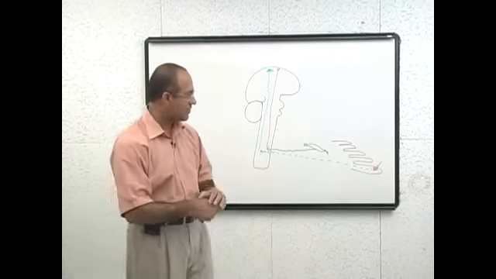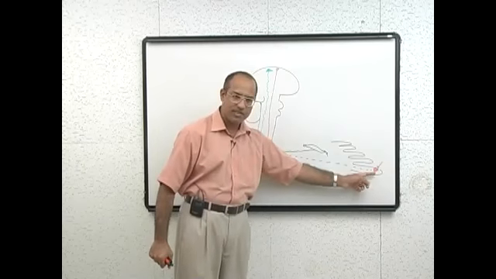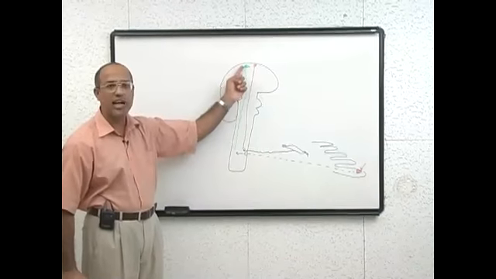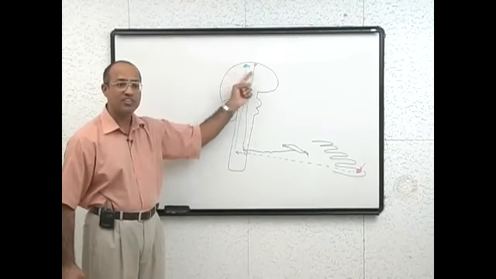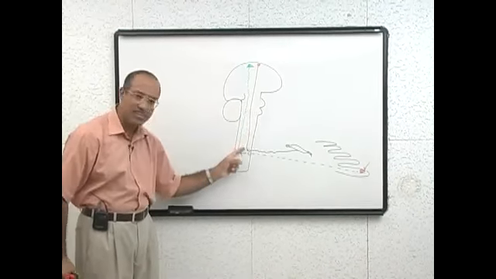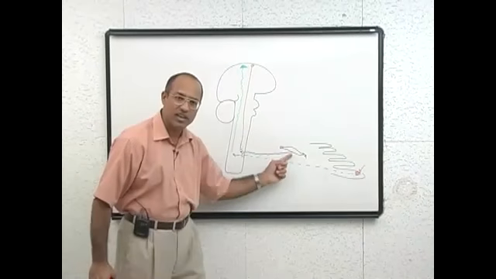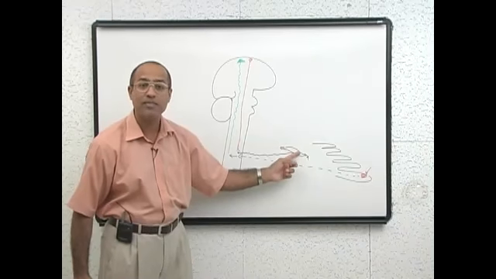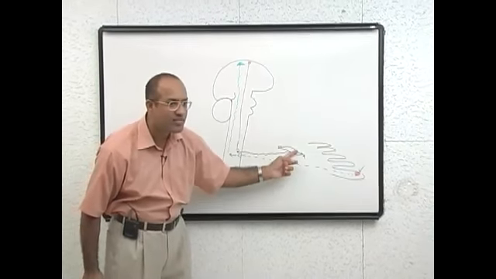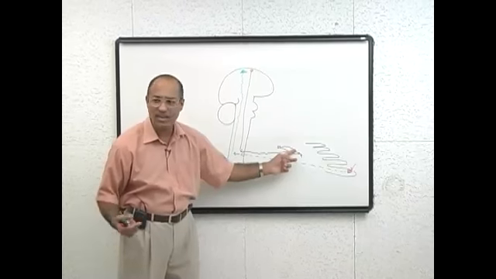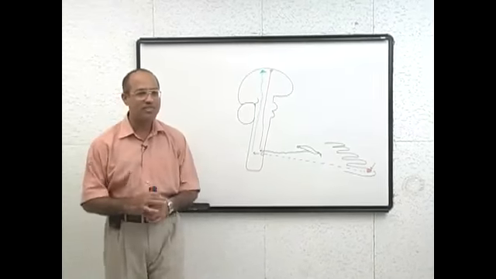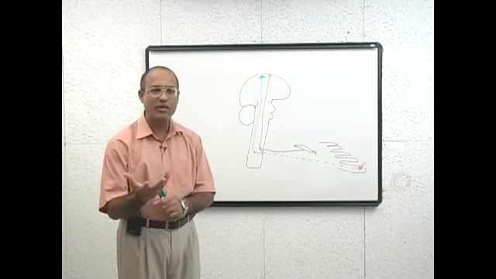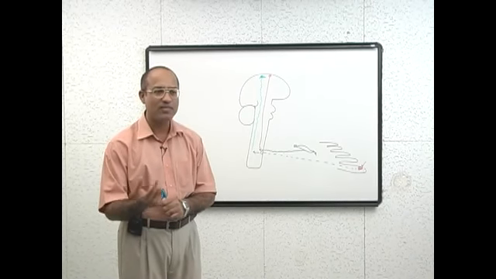The collection system is: there is a receptor, then there are sensory neurons coming to the central nervous system, then there are ascending tracts, then higher level processing, then there are descending tracts, then there are motor nerves, and in the end there is the effector system. The effector system may be a muscle or a gland.